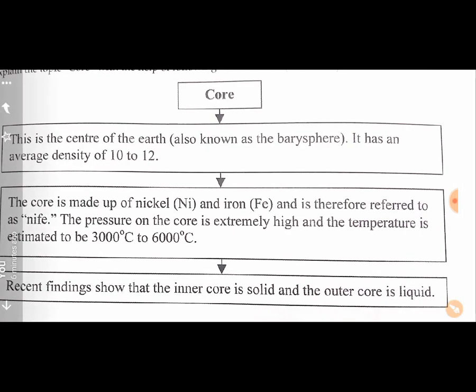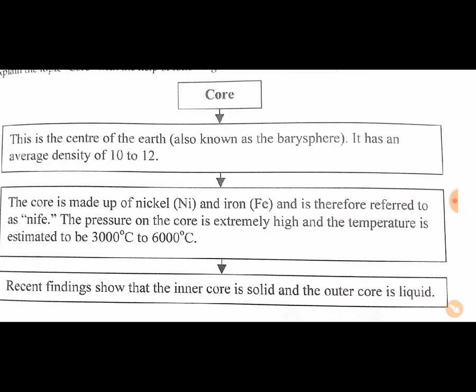Describe the core of the earth. Children, you can make this web chart to learn this question. Core, then make this rectangle. This is the center of the earth. And it is also known as barysphere. It has the average density of 10 to 12 kilometers.